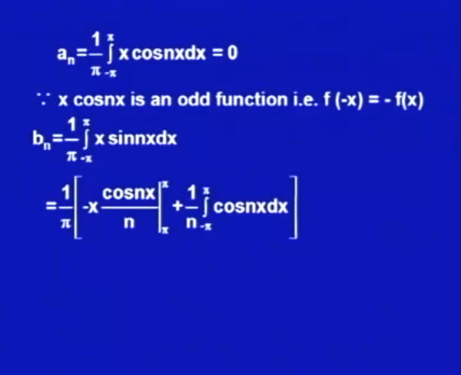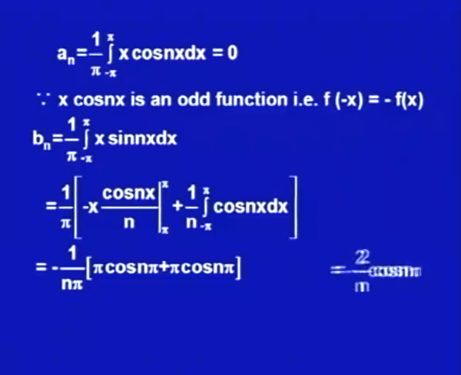Now, when I put in the values and evaluate, I get minus 1 upon n pi, pi cos n pi plus pi cos n pi, the second integral vanishing, and this is minus 2 upon n cos n pi, which is 2 upon n times minus 1 to the power n plus 1, because cos n pi is minus 1 to the power n, and the minus sign I have merged over here.